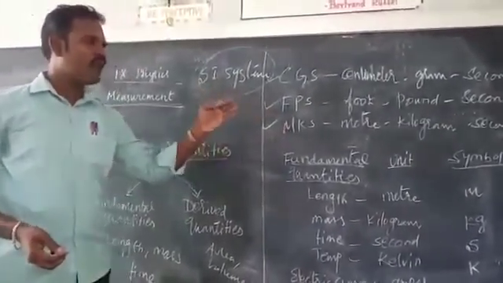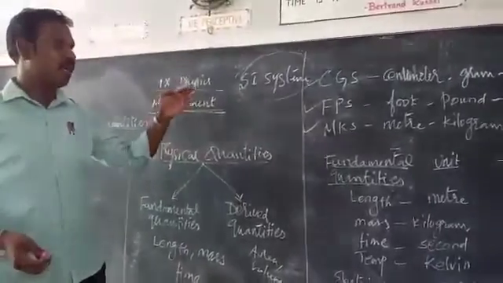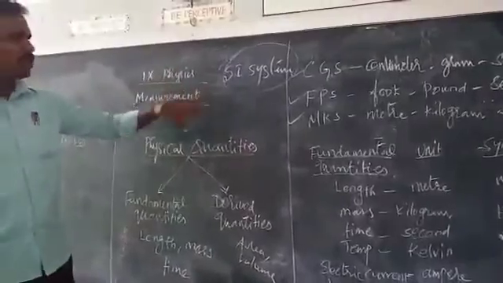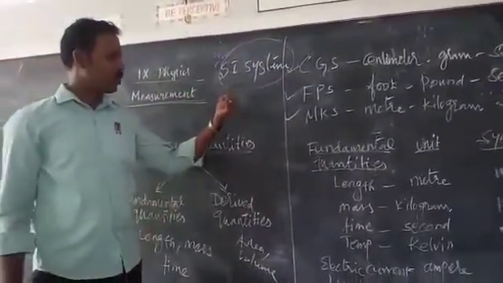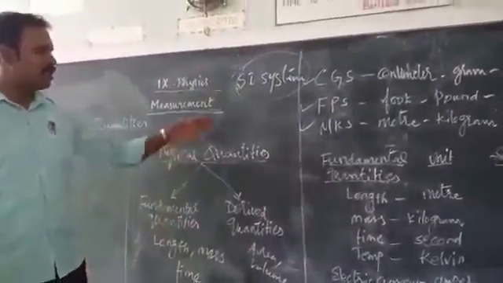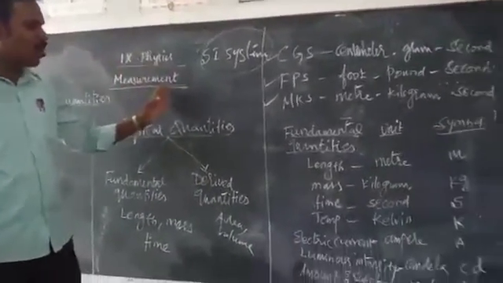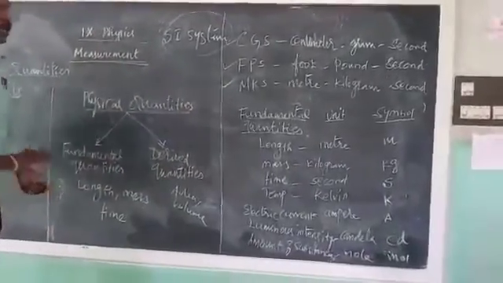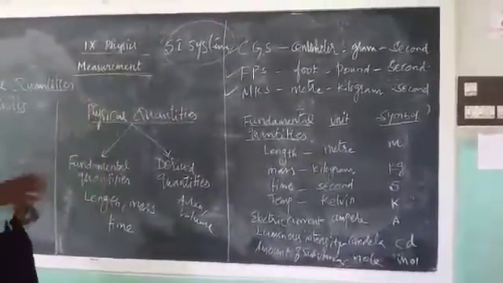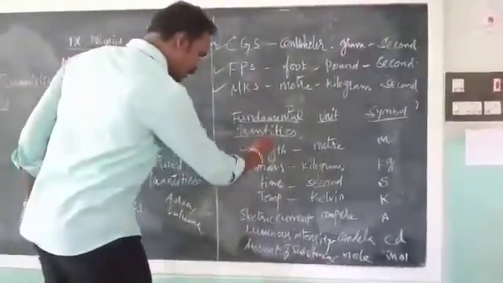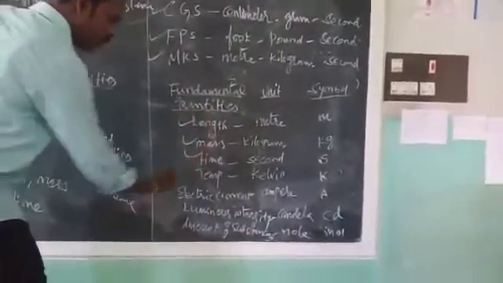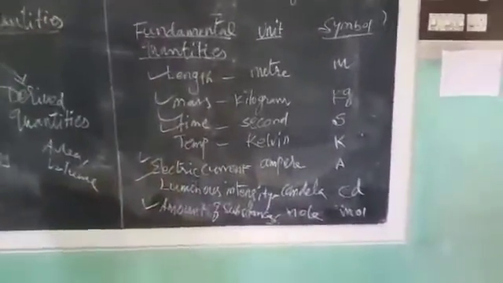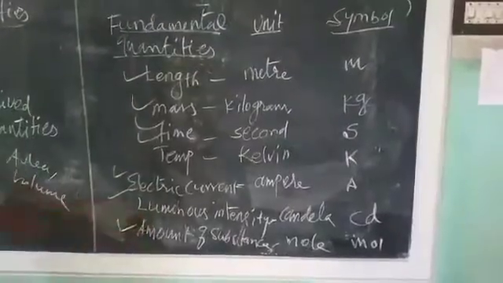This system has some unique aspects. It is mainly based on fundamental quantities and derived quantities. There are 7 fundamental quantities. They are length, mass, time, temperature, electric current, luminous intensity and amount of substance. These are the 7 fundamental quantities.